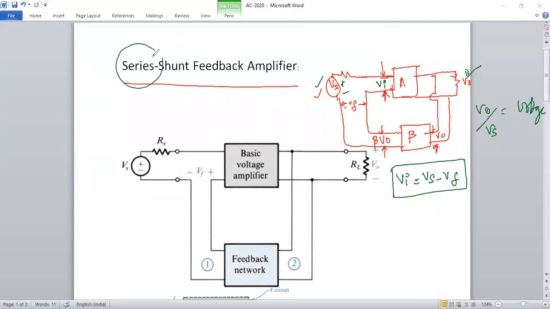That is why it is called series. The output side is also voltage, but a sample of the output voltage has to be fed back to the input, so I have to make it shunt in nature. So it is a shunt feedback. That is called output side voltage, input side is supply voltage, so it is called a voltage amplifier.